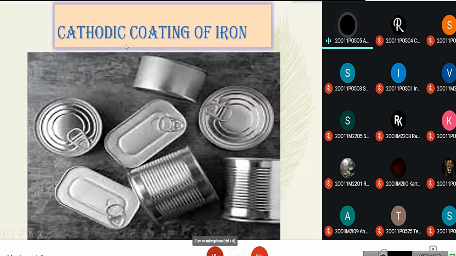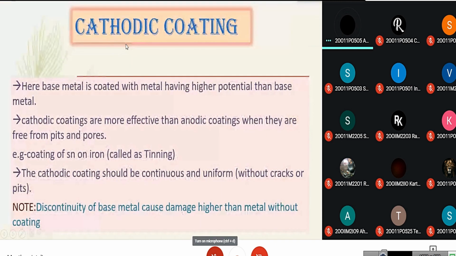Let's know about the cathodic coating. Here the base metal is coated with metal having higher potential than the base metal. That is, the SRP of coated metal is greater than the base metal. Cathodic coatings are more effective than anodic coatings when they are free from pits and pores. If not, they will be more affected than without coating.